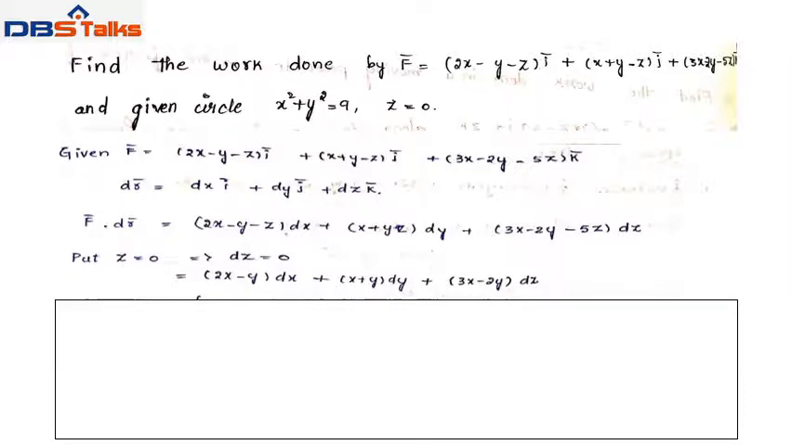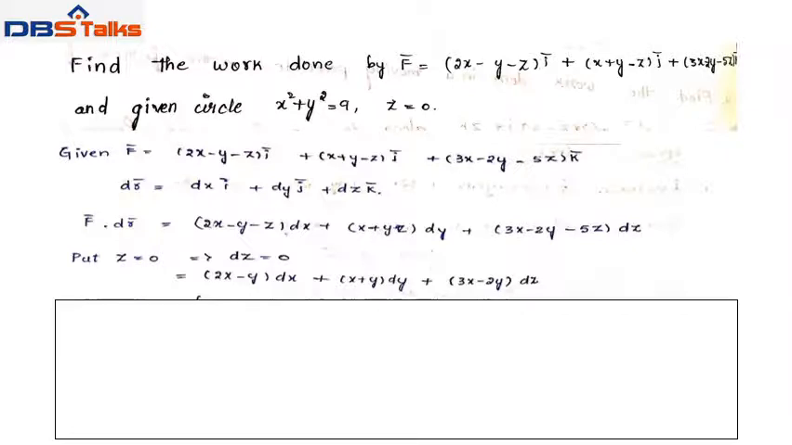Given F bar equal to (2x minus y minus z) i bar plus (x plus y minus z) j bar plus (3x minus 2y minus 5z) k bar. Let the position vector be r bar equal to x i bar plus y j bar plus z k bar, and dr bar equal to dx i bar plus dy j bar plus dz k bar. Now we have to find F bar dot dr bar, where F bar is the given vector and dr bar is dx i bar plus dy j bar plus dz k bar.